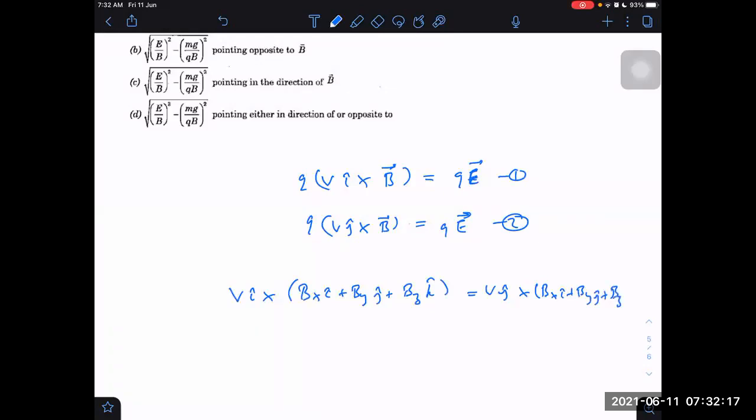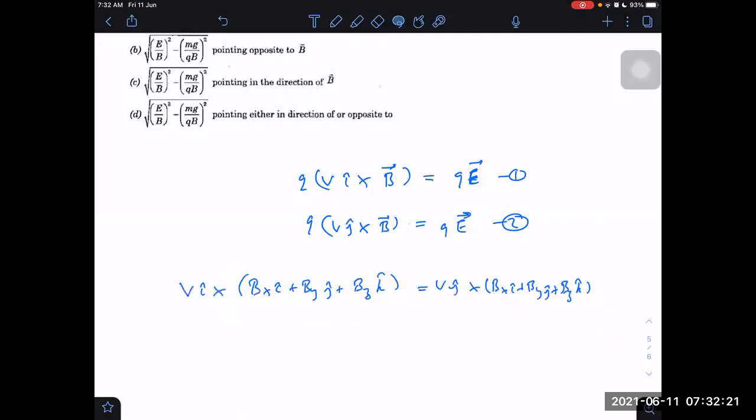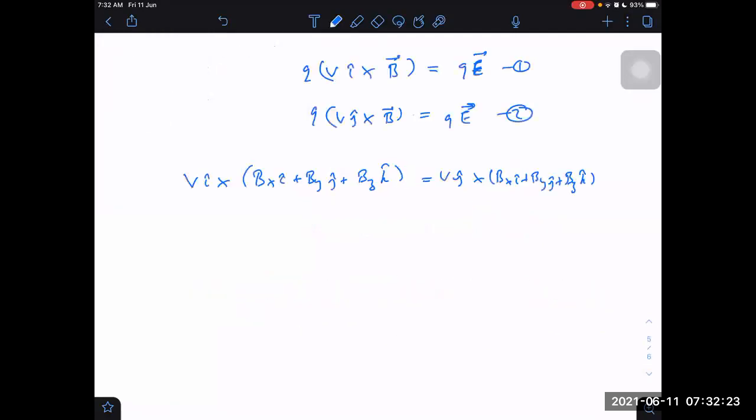In this equation, there are how many equations? 3 equations, right? Every single vector equation is equivalent to 3 equations.